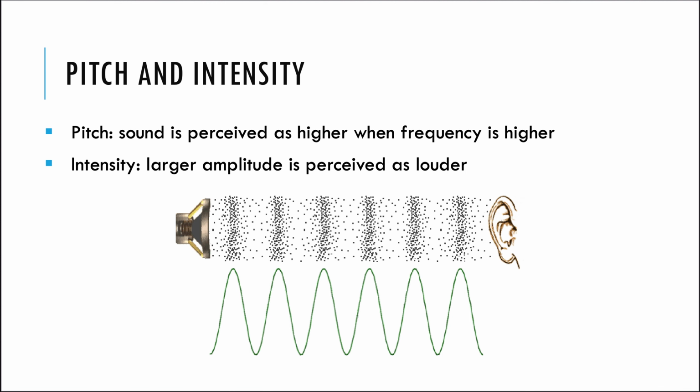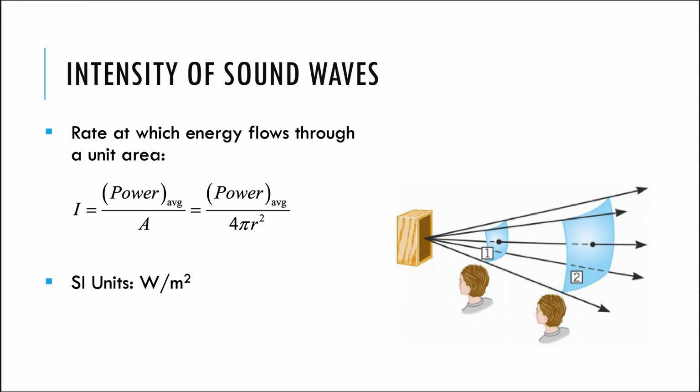The intensity is interesting because that's what we're used to, and that's what we perceive when we're listening to sounds and how loud they are. So let's define the intensity of a sound as the rate at which the energy flows through a unit area. The rate at which energy flows is the power, so power per area.